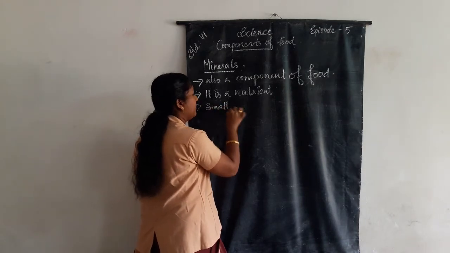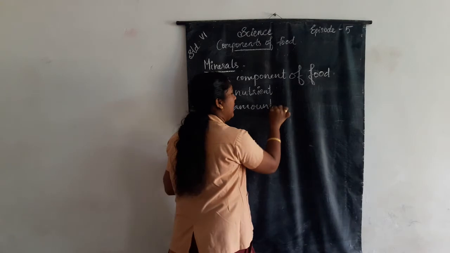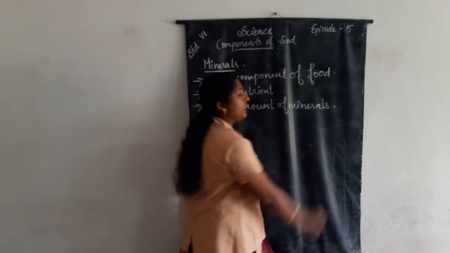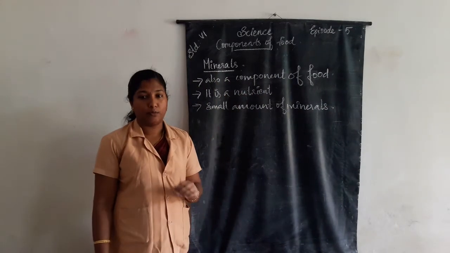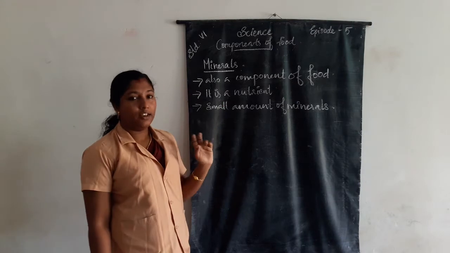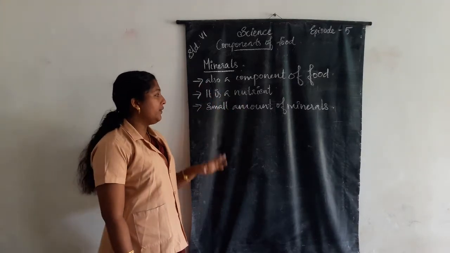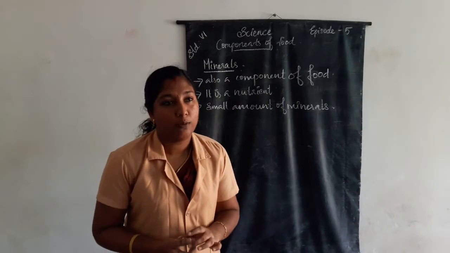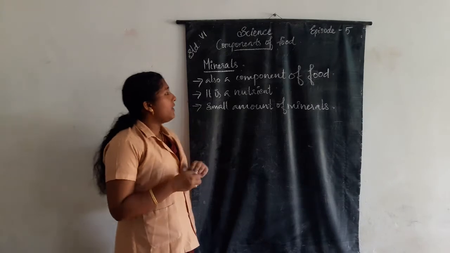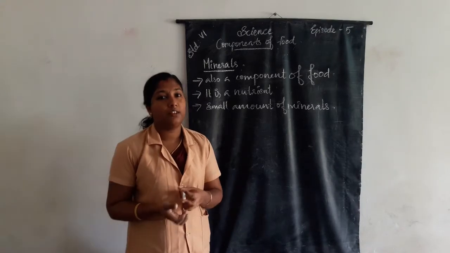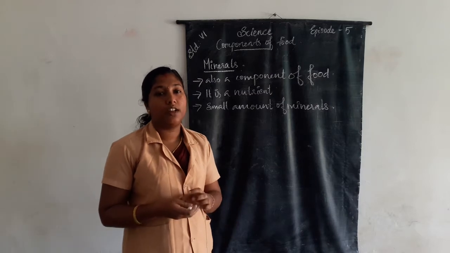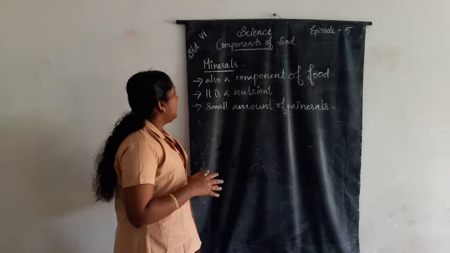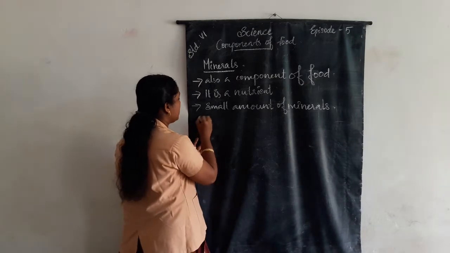Small amount of minerals are needed by our body. Okay, once again, we know that minerals are also a component of food. It is also a nutrient. Then a small amount of minerals is needed by our body. Okay, from where do we get minerals? We get minerals from different food sources. The mineral-containing sources of food are the sources of minerals.